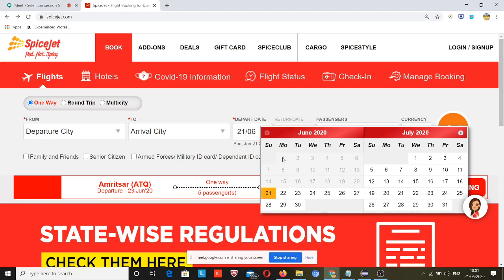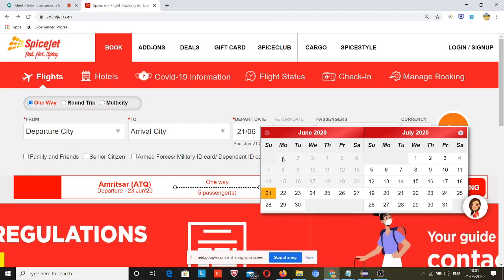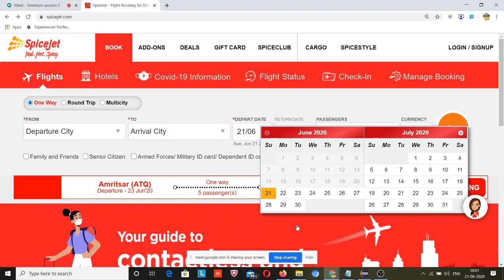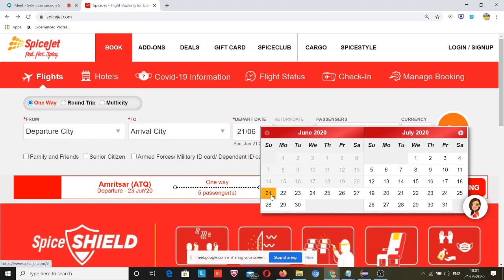For that you need the findElements method and the size method. Taking the help of these methods, you can count the number of days present in this month. The returning value will be 29, not 30, because the class name is different for 21, but for all others the class name is the same. If you want to count this as well, you need to write some extra code, but we don't want to book a flight for the current day, that's why just ignore this. I will try to book for this. So this will be your scenario.